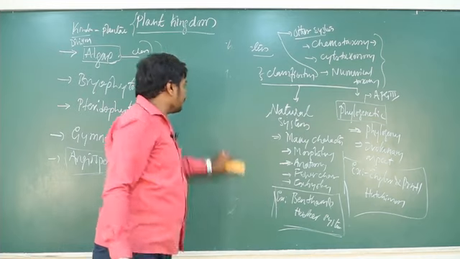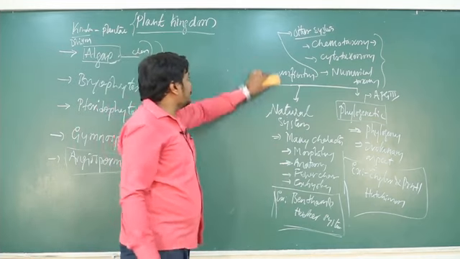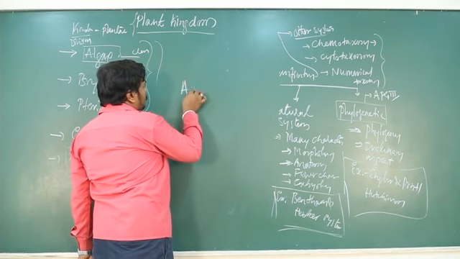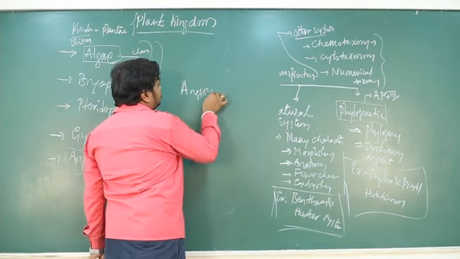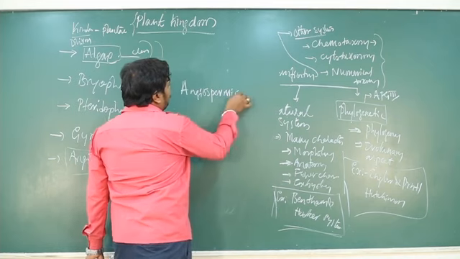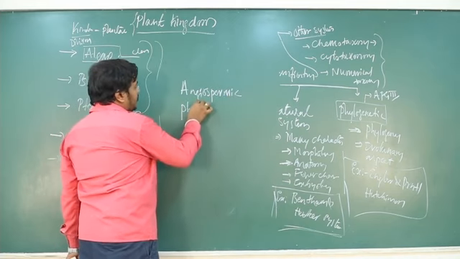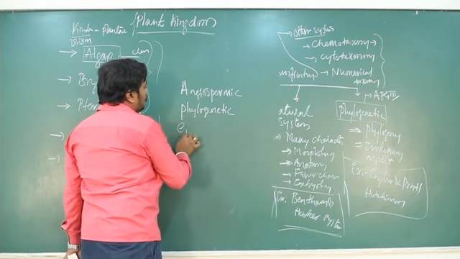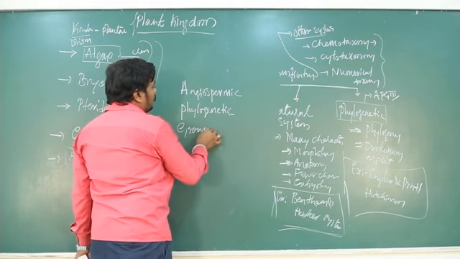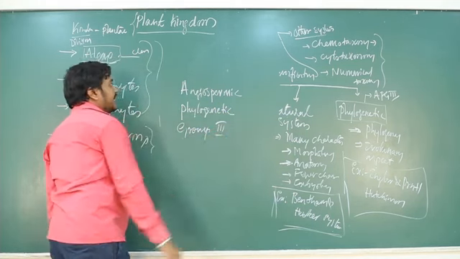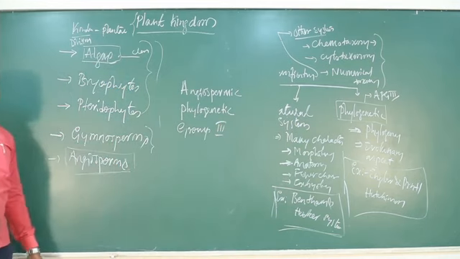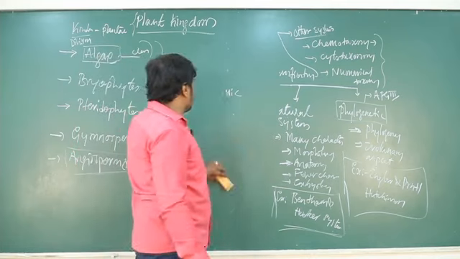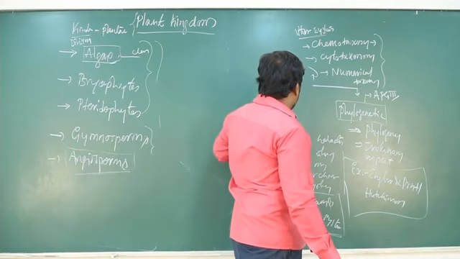Presently most of the countries are using it. There are groups 1, 2, 3 in it. At present, what is in use is group 3, the Angiosperm Phylogenetic Group. Group 3 is the most advanced phylogenetic system of classification. So this is a brief about systems of classification.